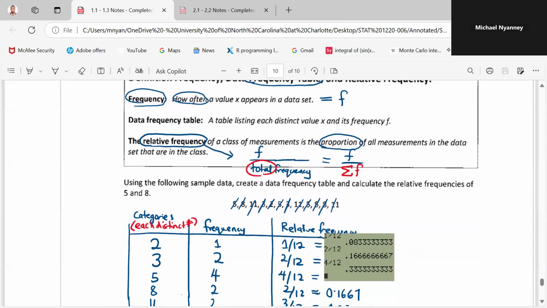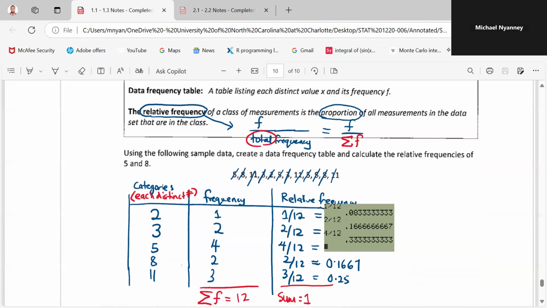So you have to put your data in a frequency table. The relative frequency that we see here is the frequency of that number over the total of the frequencies. It wants to get the proportion that this data takes in our data set. So 2 comes in 5 times. What's the proportion that 2 actually gets from our total data? That's the relative frequency. So if you know the frequency of that class 2, you take it over the total number of samples that you're having. That's the sigma F, the total frequency.